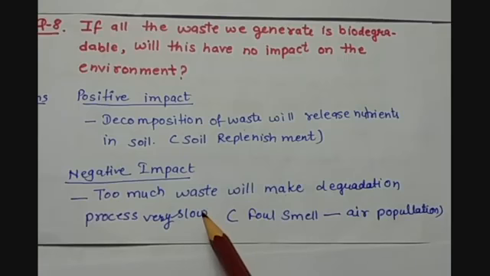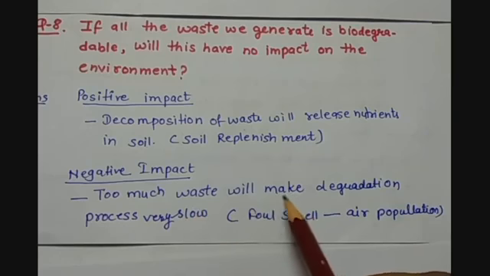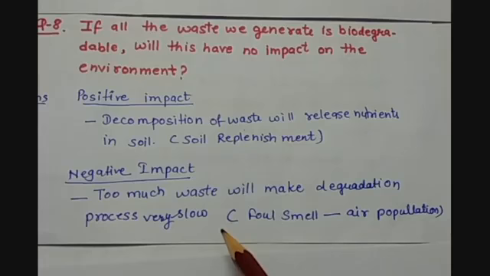Because if we have a lot of biodegradable waste present in the environment, the number of microorganisms which degrade it will not be sufficient to convert this biodegradable substance into degraded material or compost. So that process will become slower because of the insufficiency of microorganisms.